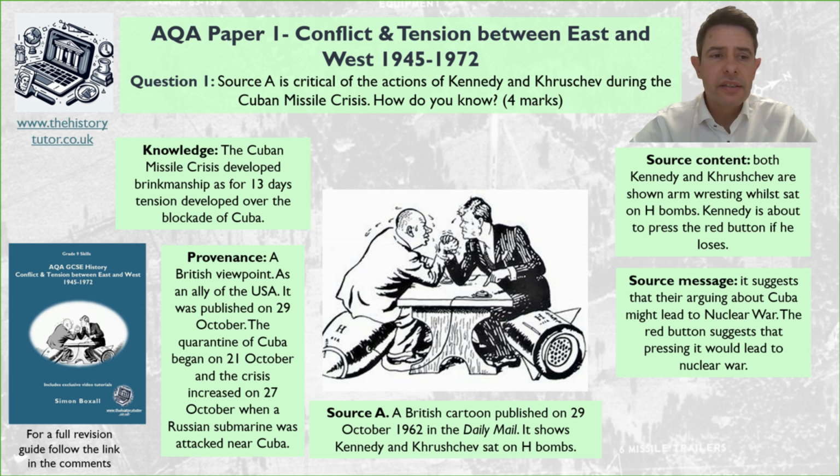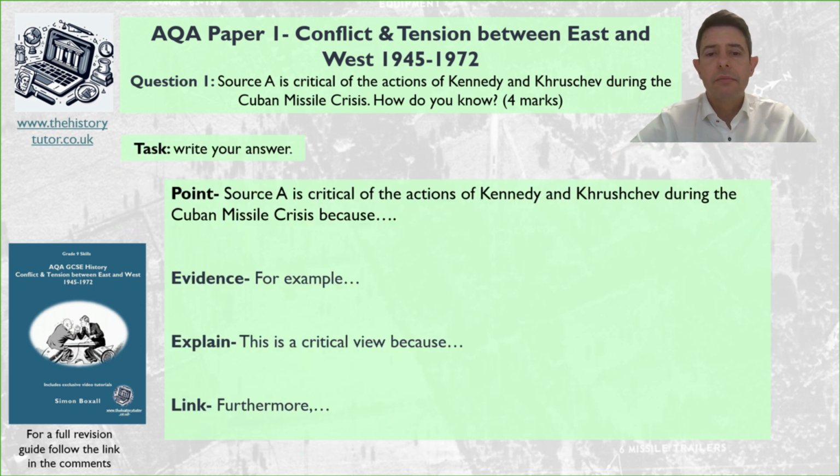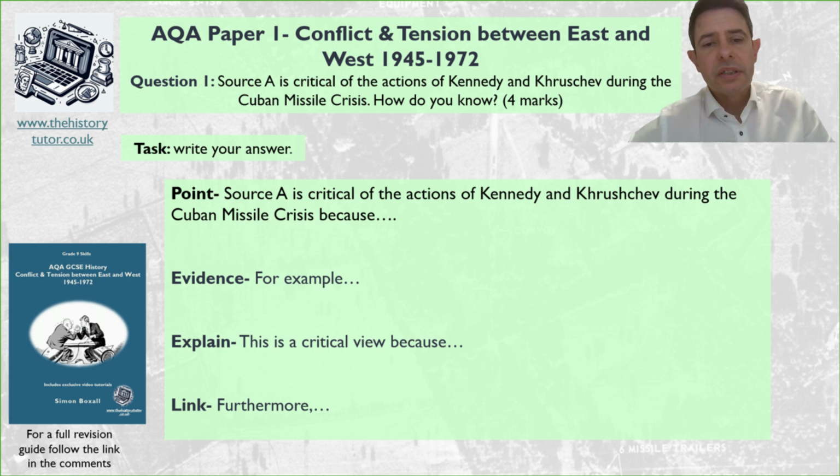Okay, so how do we answer this question? Again, as I said earlier, we want to make sure we're doing 4 things. We want to give a clear message of how the source is very critical of their actions. We want to give a little bit of evidence from the source. We want to explain with our knowledge why the source is critical, and we can do it furthermore with a bit of provenance. So let's start off with our first sentence, giving the message of the source.